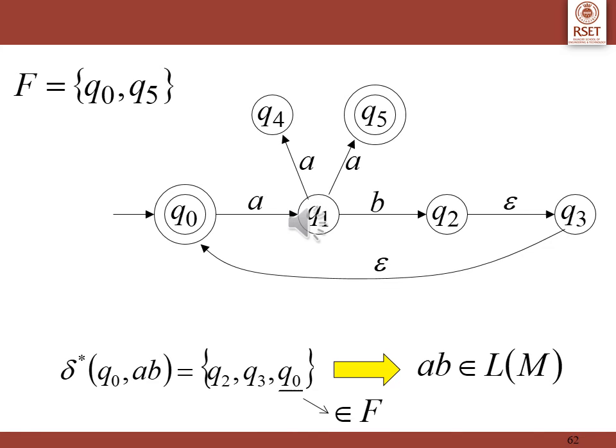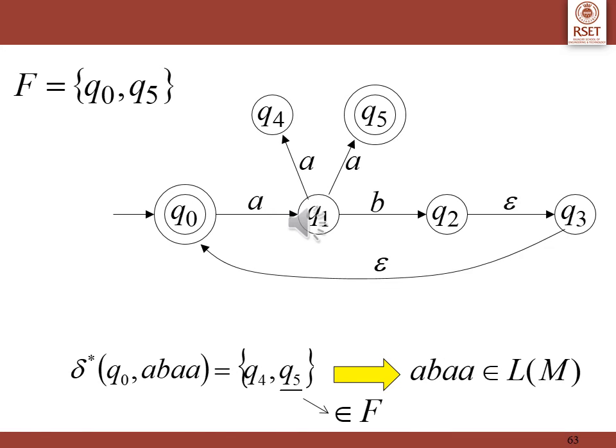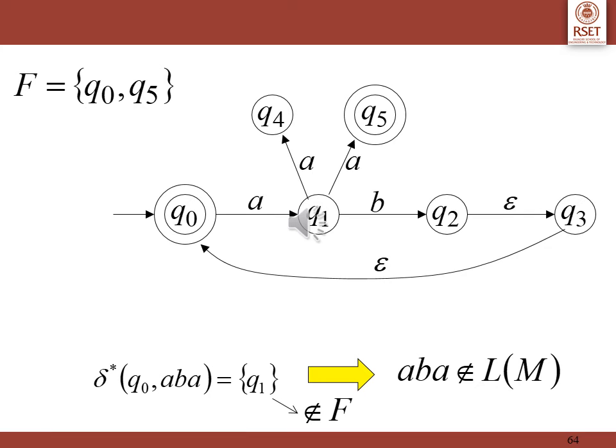For another string AB, we have the outputs defined as Q2, Q3, Q0, of which Q0 is an element of F. The string ABAA takes you to two possible options, Q4 and Q5, of which Q5 is a final state. Another example is the string ABA, which is equal to Q1, which is not a final state, hence the string is not accepted.